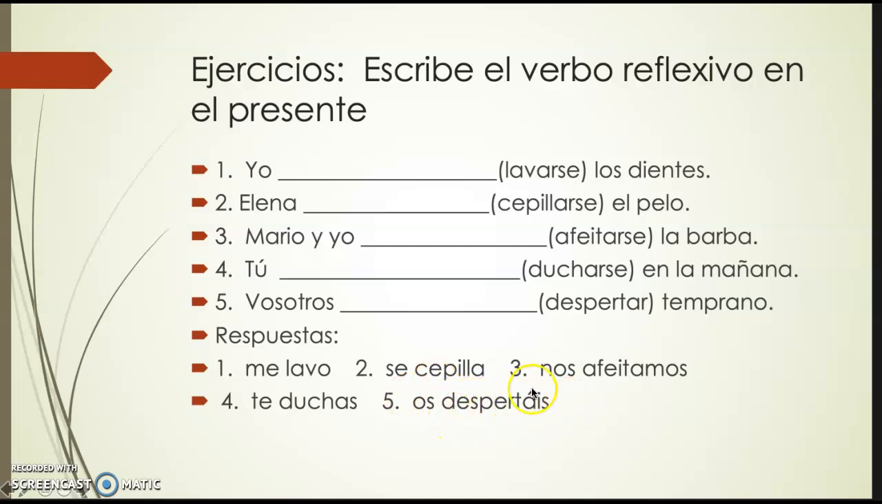I hope this helps you understand a little bit better the reflexive verbs, and you can practice with the exercises.